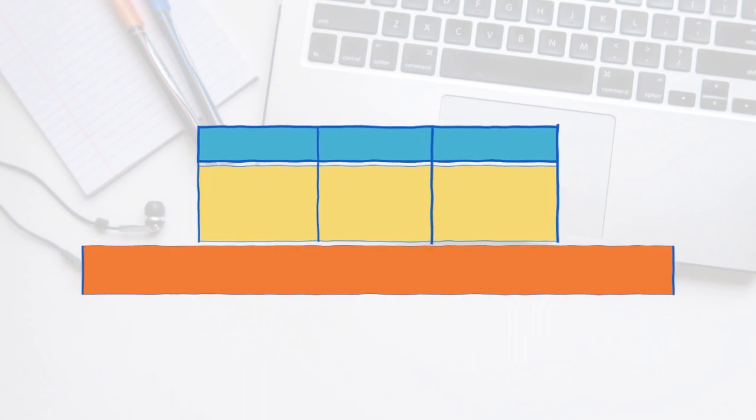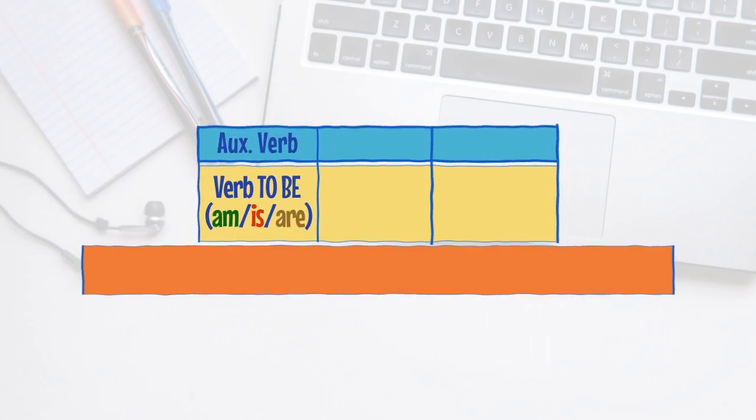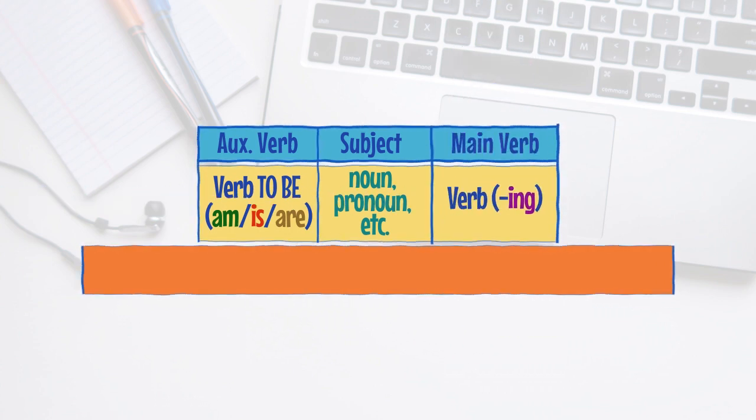Interrogative sentences are formed by placing the auxiliary verb, to be, at the beginning of the sentence. The subject, a noun or a pronoun, is then placed just after the auxiliary verb. And after the auxiliary verb, we put the main verb in the ing form.